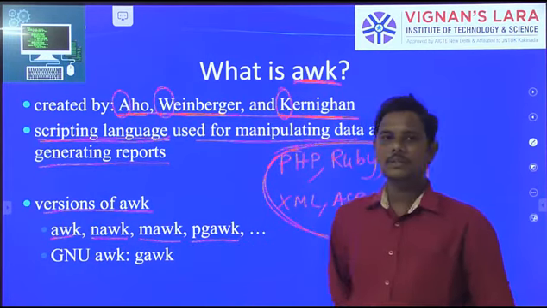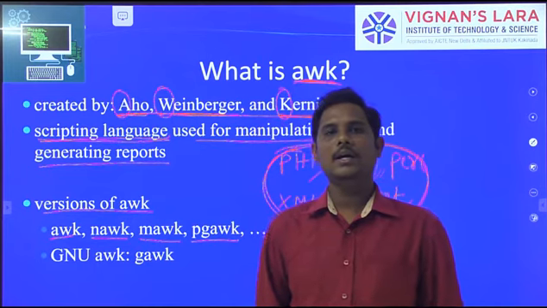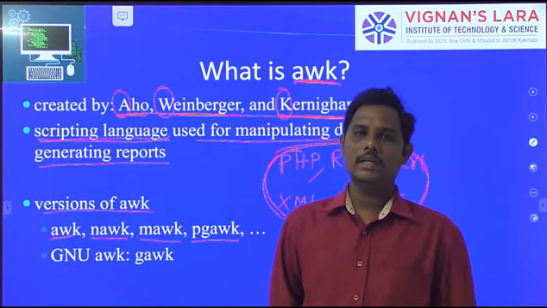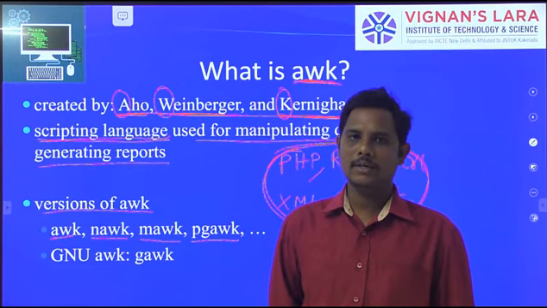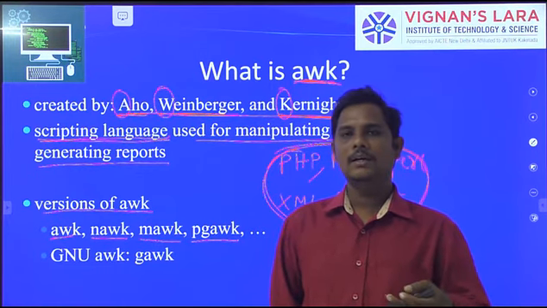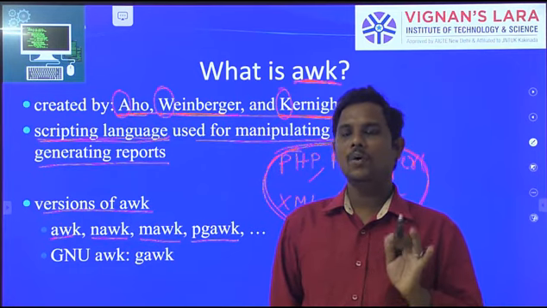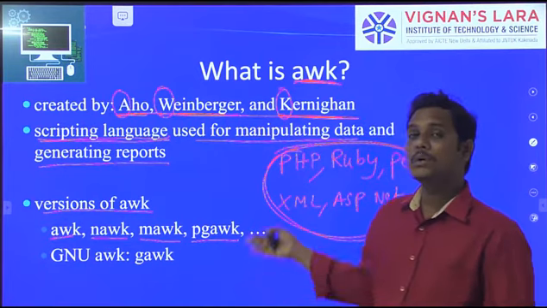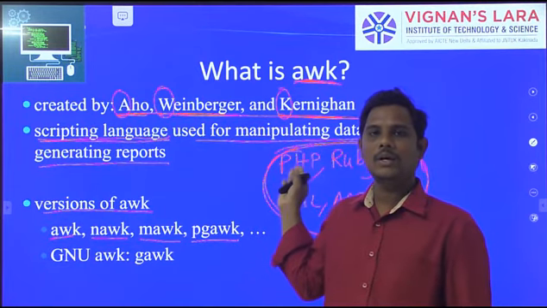Many versions have been released, and all work in the same way. Awk is a scripting language to translate any command, and we get the output. It is also called a utility.